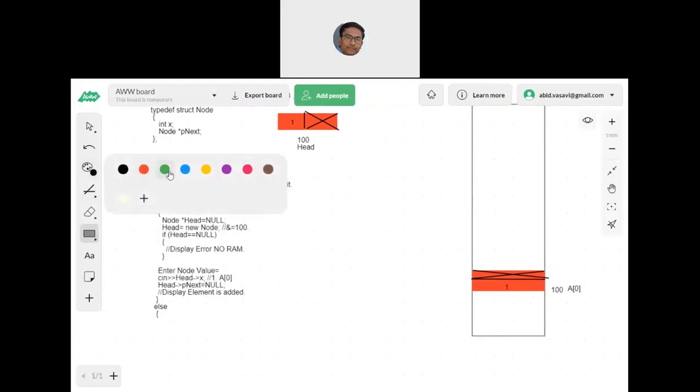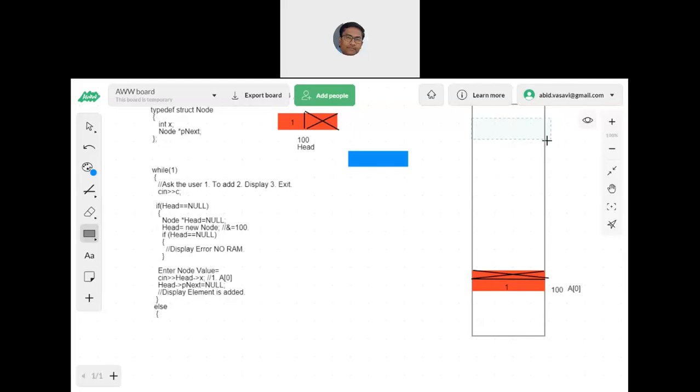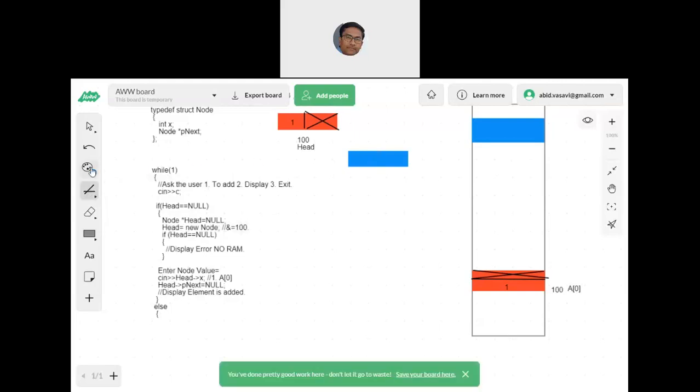Probably I'll choose some other color. Now this is the second node. Let us assume that this fellow is sitting somewhere here, such that I now have two entities in this block. I have two attributes in this. Then this fellow has to be null.